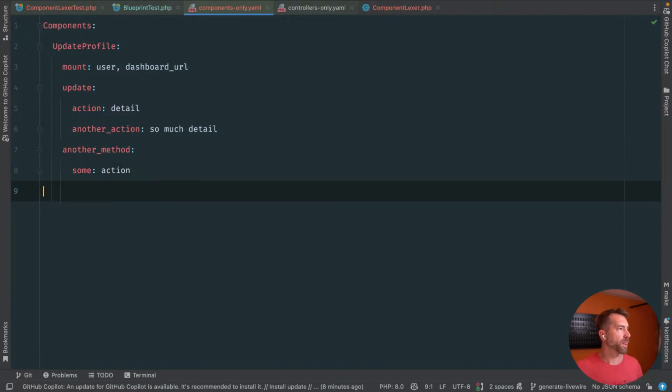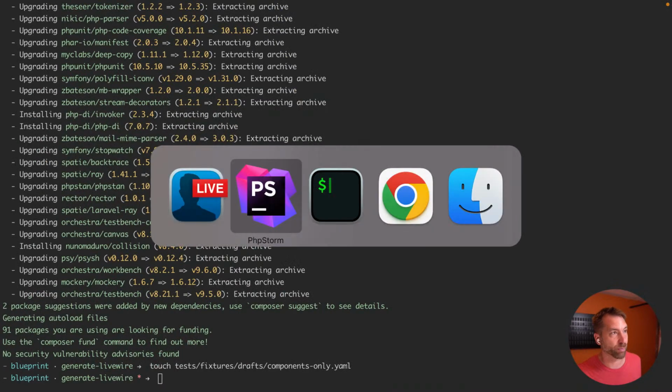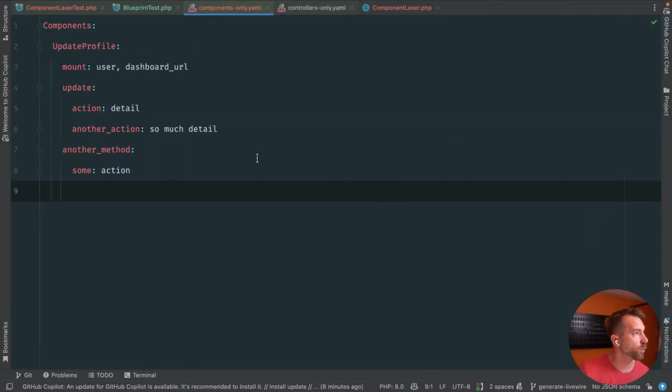Okay. The goal here is that we parse these particular things out. There's other stuff we want to do here, but that's where the lexer is going to come in handy. Right now, again, the parser is dumb. It does not care what actions are really here. I'm just trying to have enough to demonstrate that this section gets thrown into some kind of array that then gets sent on to the lexer. Okay, so if we can get these two tests passing today and actually functional, then I think we're in a good place tomorrow to actually be using that lexer to generate code. So again, pretty dense stuff right now. Thank you for hanging with me.